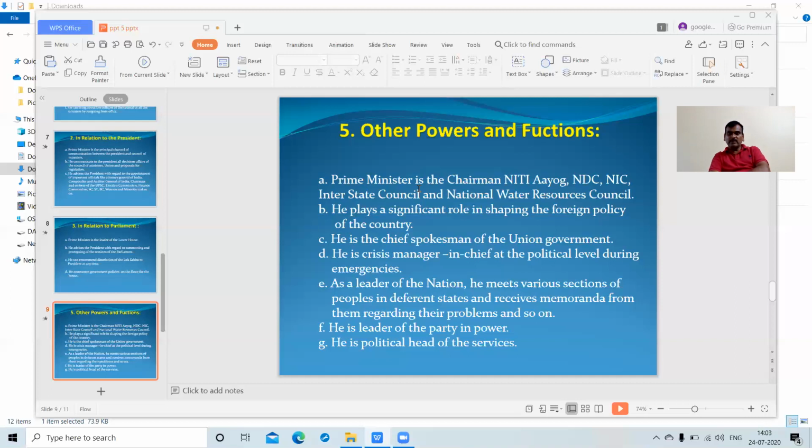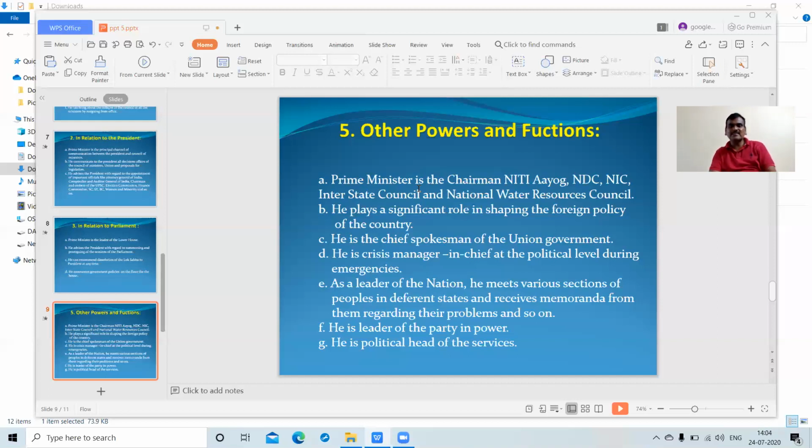Recently we have seen how Prime Minister Narendra Modi acted as an agent in the COVID response, and what kind of plan was adopted for the eradication and control of COVID.